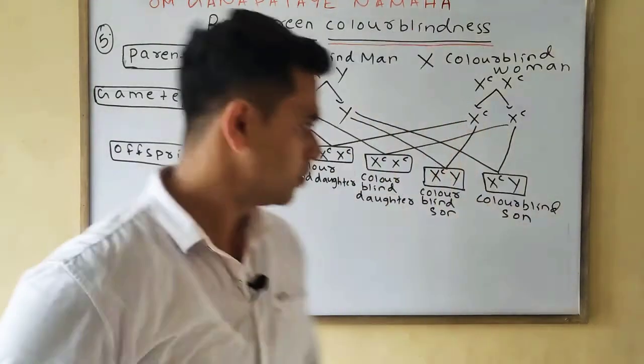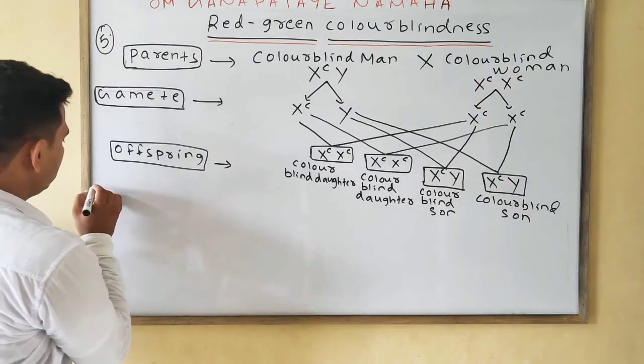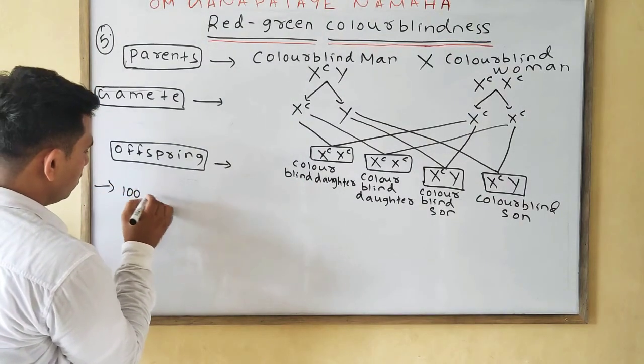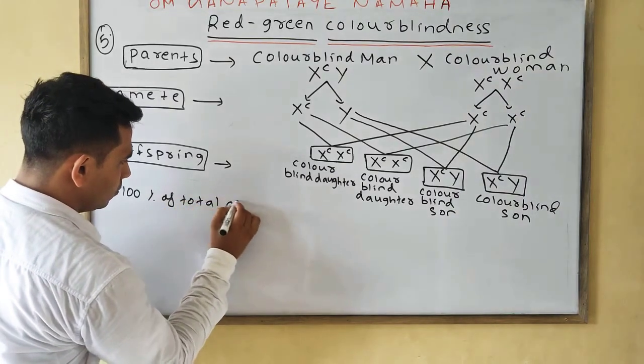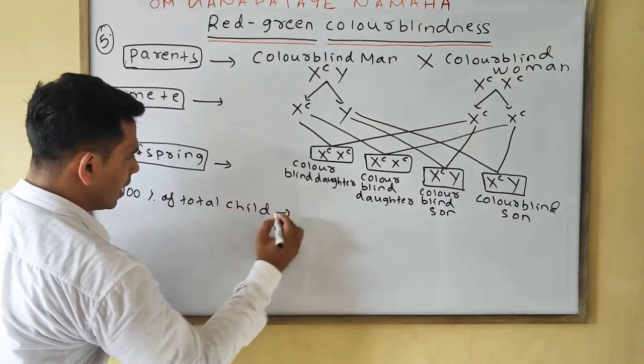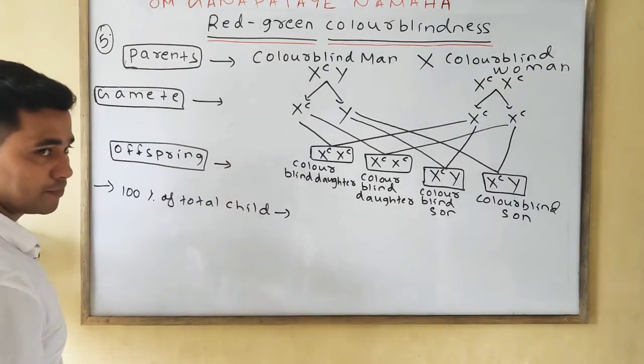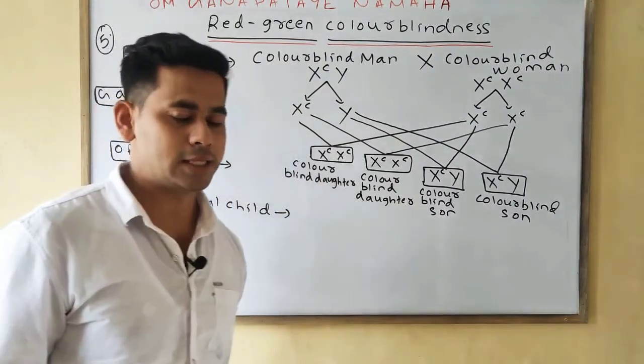Okay. So simply we can write 100% of total child. What we will write? I am giving you 10 seconds. You will only tell. Of 100% total child, what we will write?